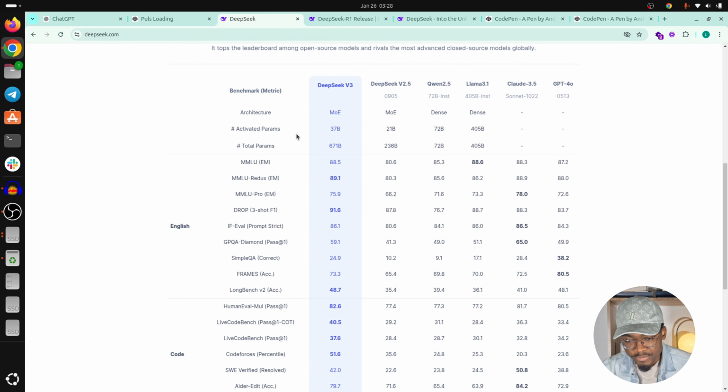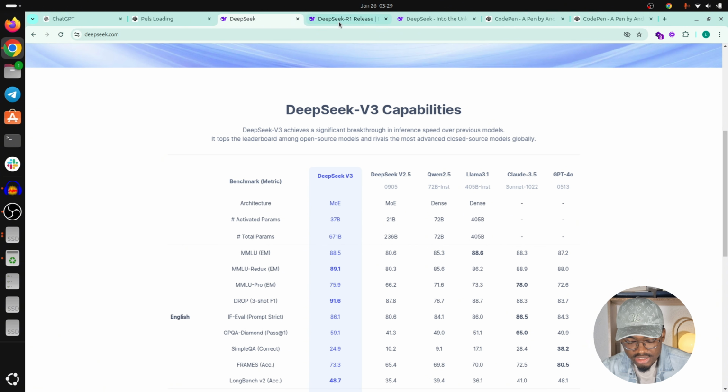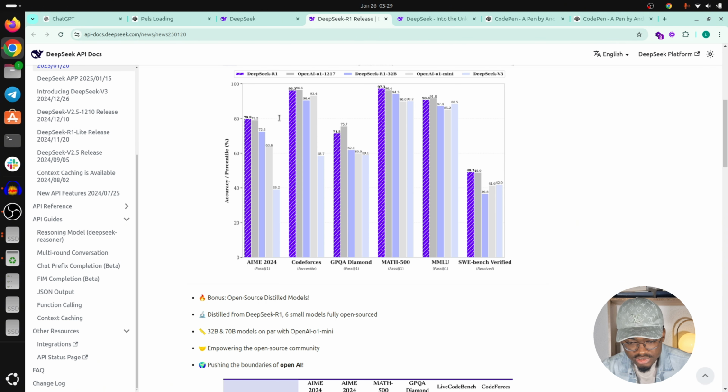So you can see here that they have a comparison between 4.0 and DeepSeek V3 on different metrics, and the R1 model seems to be better than the O1 model in many metrics. On the math set and on the coding set, it seems to be on par.